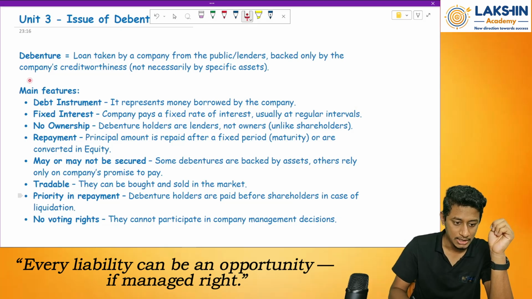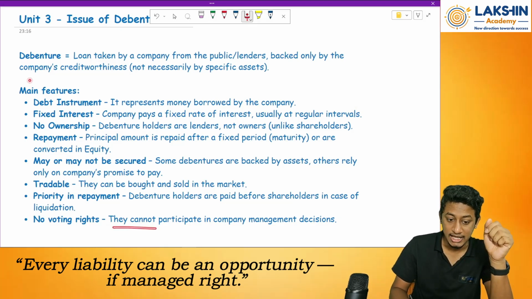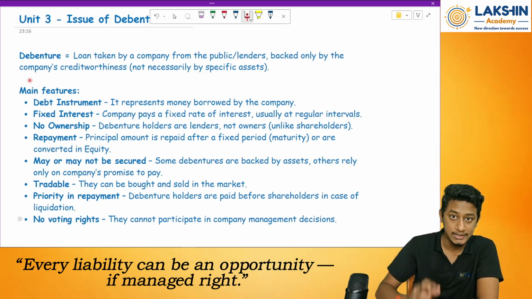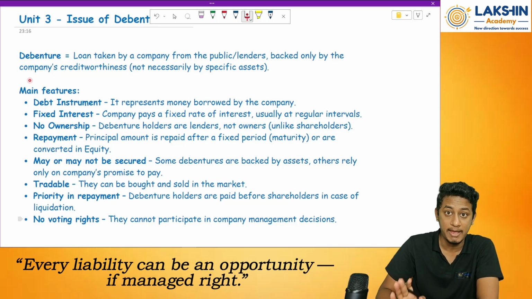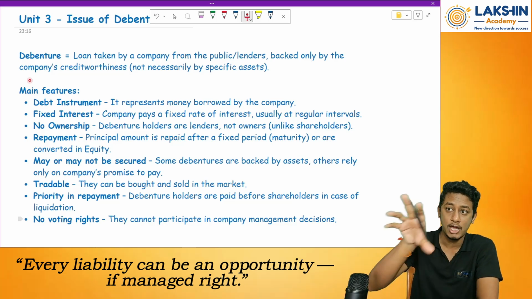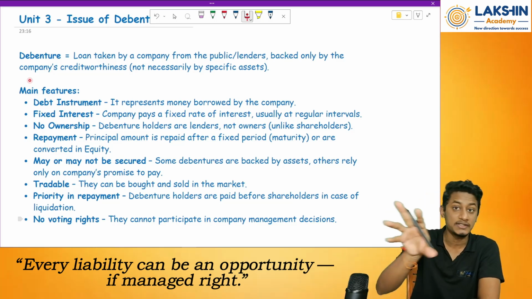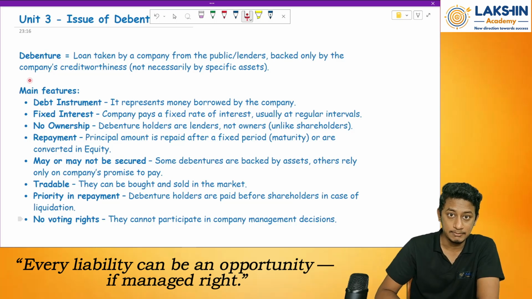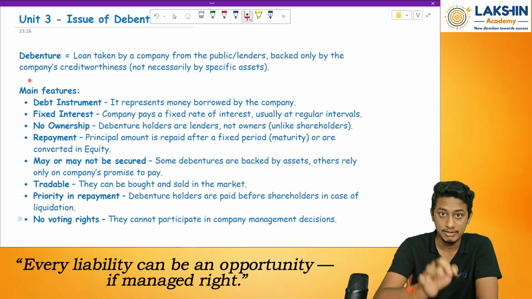Clear? Okay. Then, no voting rights. Again, if I compare this with equity shares, debenture holders cannot participate in the company's management decisions. Because they are the loan givers or lenders of the company, they do not have any right in making decisions for the management. Whenever the management or the board of directors wants to come up with some decision, they go to the shareholders, because they are the owners of the company. Shareholders will make decisions by voting in favor of or against the decision taken by the board of directors.